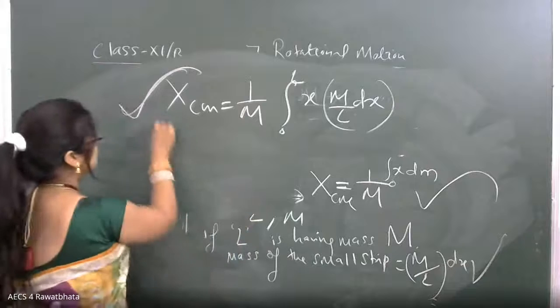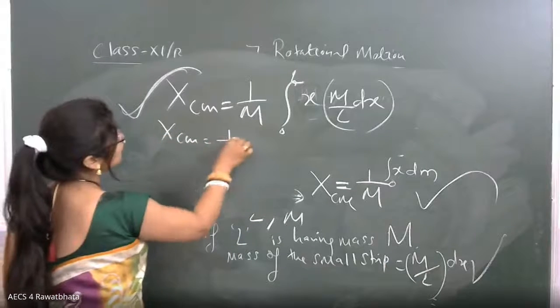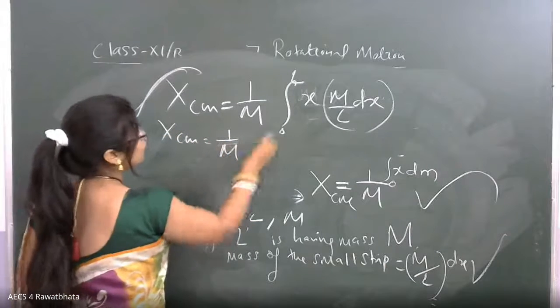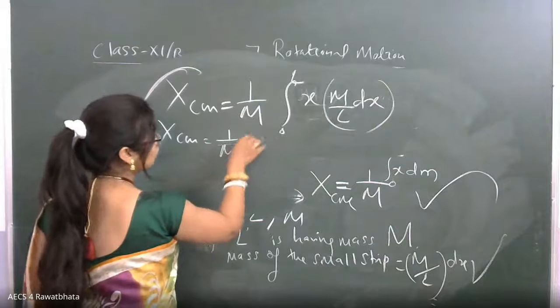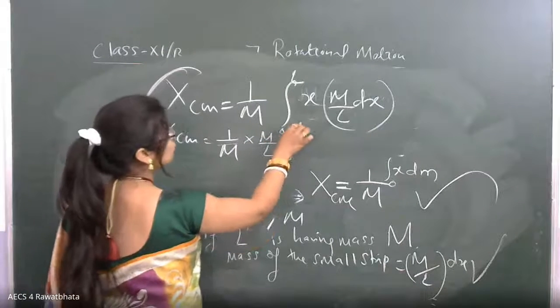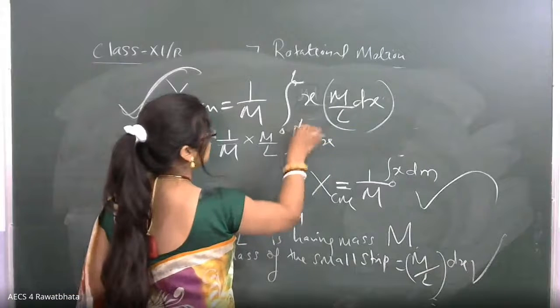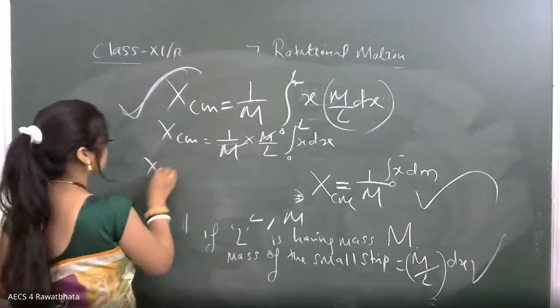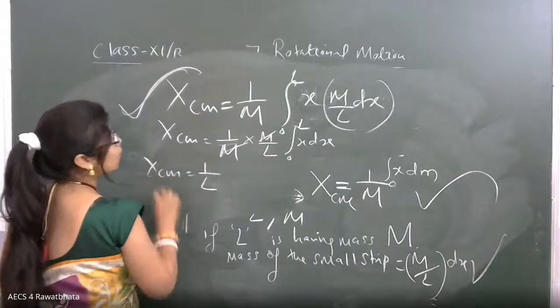So in the formula, I have xcm, your center of mass part, here 1 upon M, integral from 0 to L, and here you have M upon L, and this x part. Let me write it like this: x, then M upon L into x. The dm part we are replacing by M by L into dx, dear. Any problem you are facing in this part, dear? You can tell me. Now, next, it will be 1 upon M. This capital M by L is also a constant. You can take out the common M by L. Then integrating from 0 to L, x dx. The M's cancel. Your xcm will be 1 upon L.